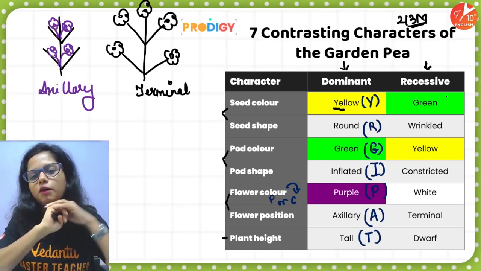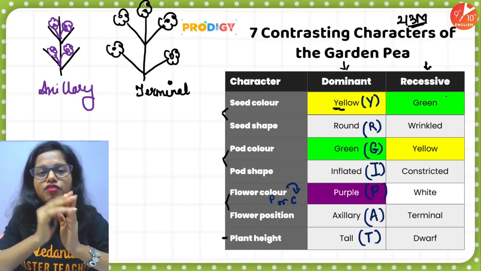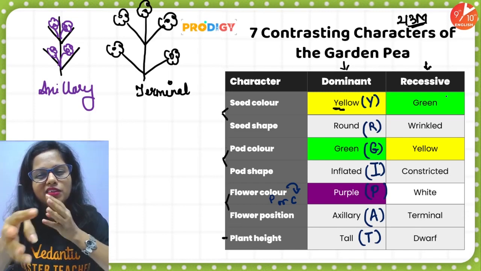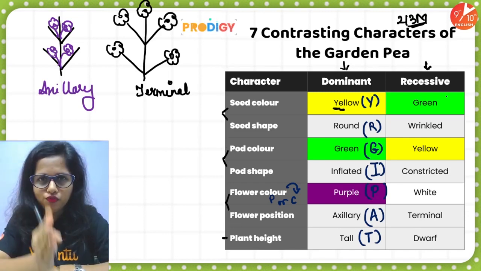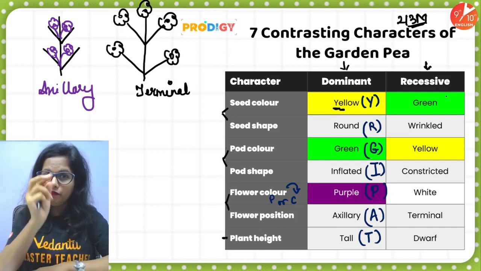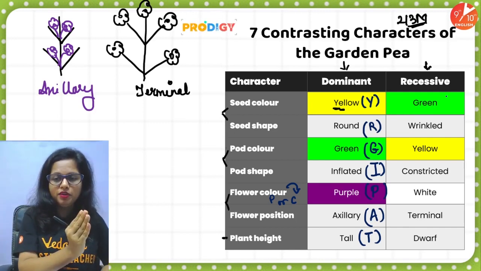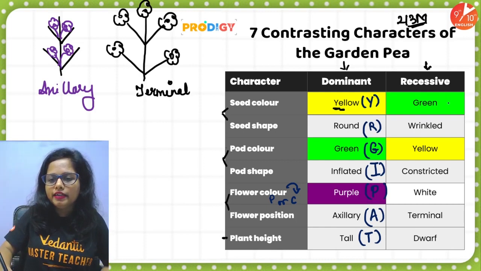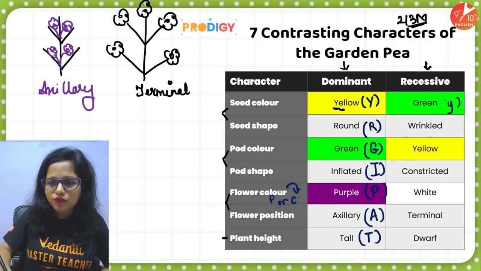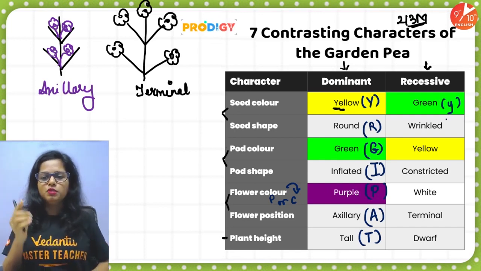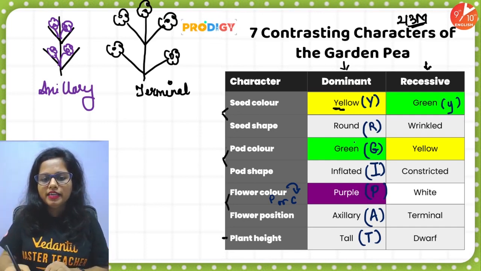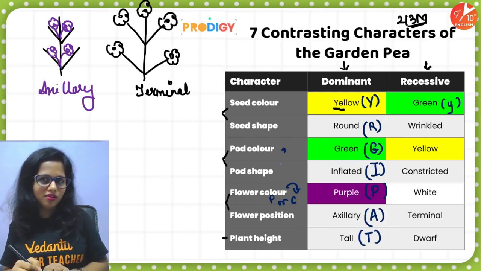Okay. Now people, remember, we never pay heed to whatever the recessive trait is. We are going to focus on the dominant traits. If we are writing capital Y for dominant, we are going to write small y for the recessive. Why? Because people, if we write small g, it would clash with the pod color.